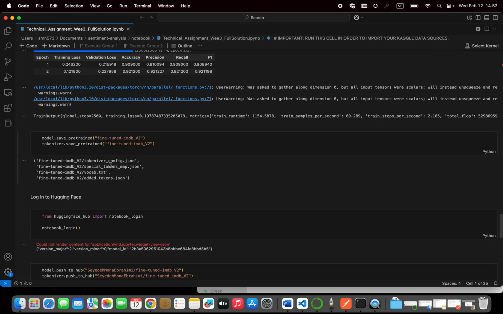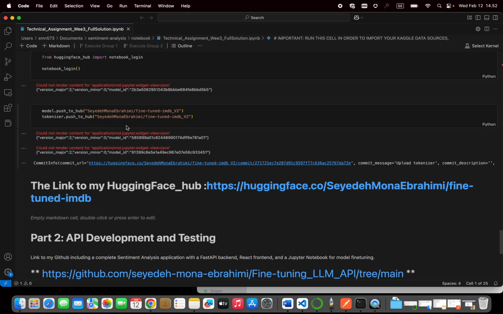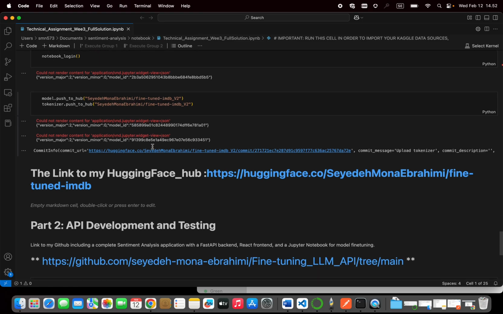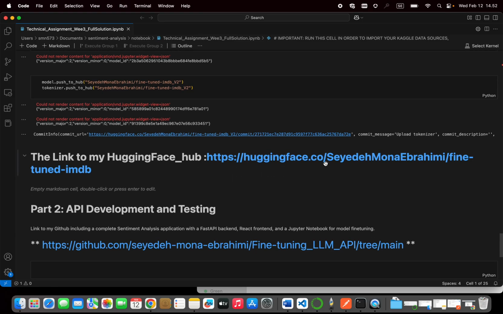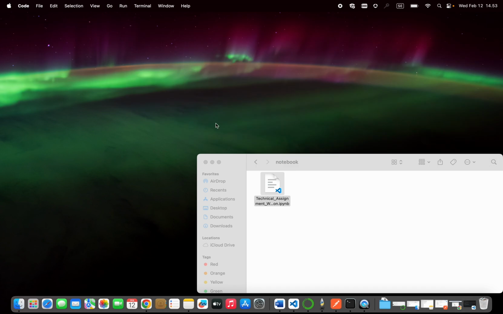And here we save the model, and then we log into Hugging Face and push the model to Hugging Face. As you can see, at this address you can find the model with 2 versions. This is version 2, and I uploaded another version also, which works much better. And here we have the link to Hugging Face, and here we have the link to my GitHub repository with all the instructions, explanation and description of the models, how to run it, how to test it, and the rest of that.